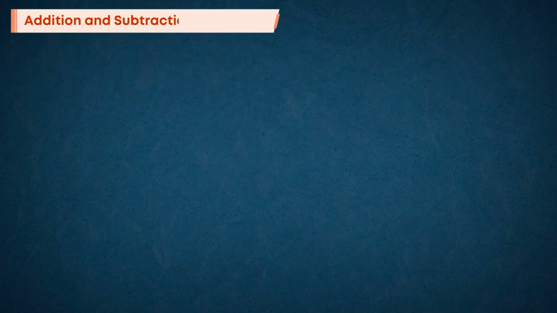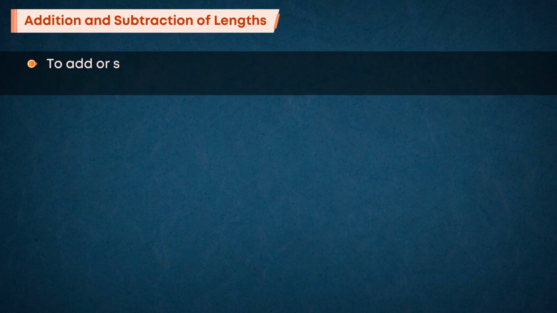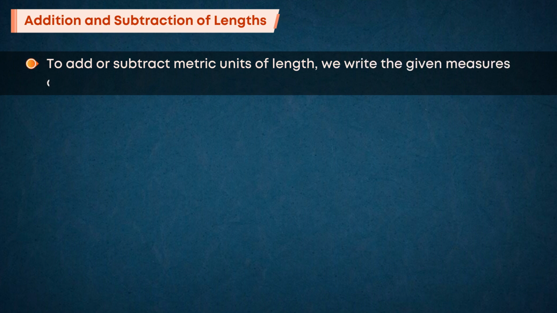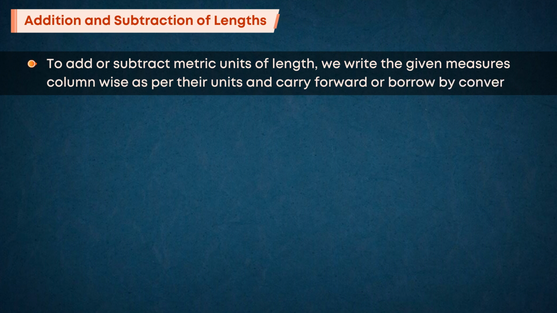Addition and subtraction of lengths. To add or subtract metric units of length, we write the given measures column-wise as per their units and carry forward or borrow by conversion.